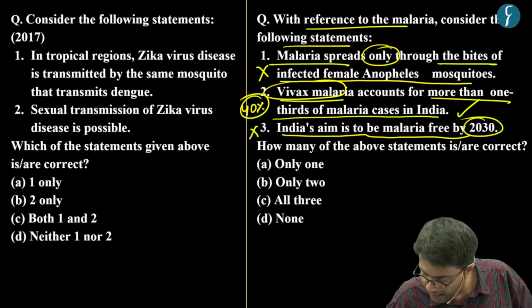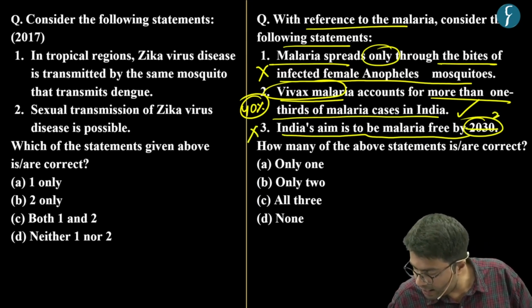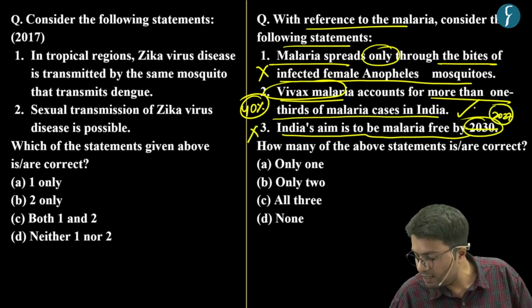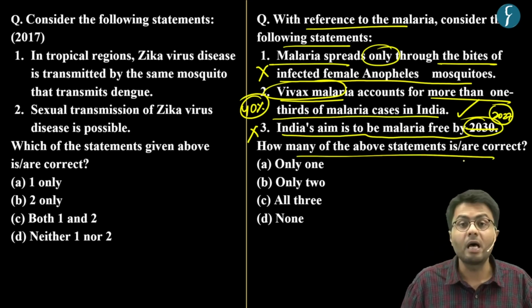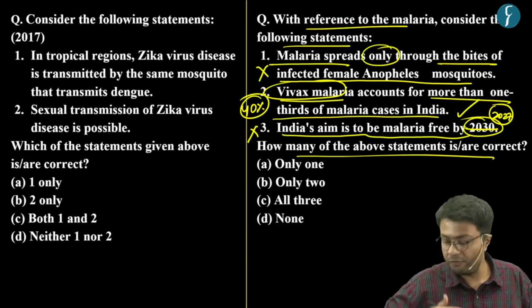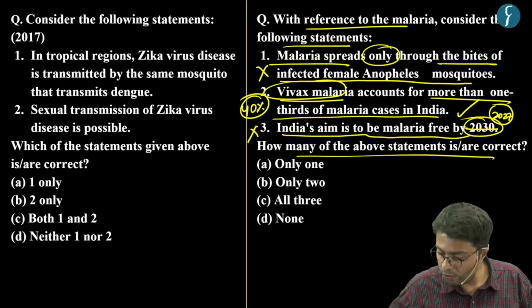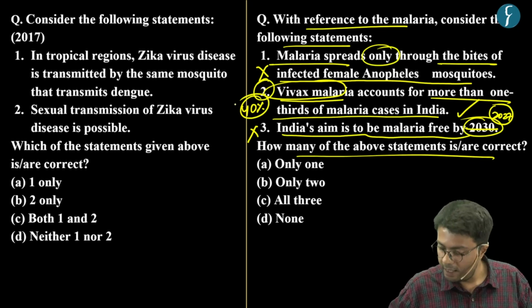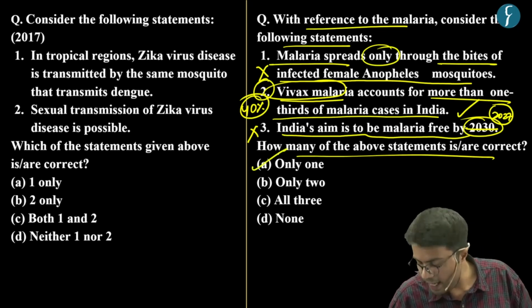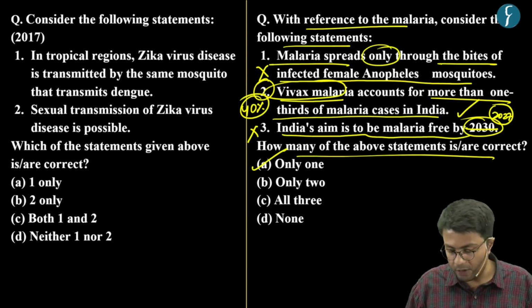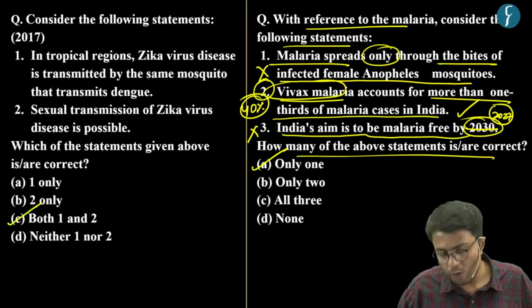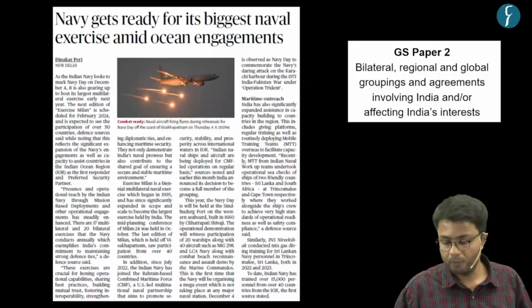Hence, this third statement is incorrect as the correct year should have been 2027. Now, how many of the above statements are correct? From this discussion, we can safely conclude that only statement 2 is correct. Hence, option A is the right answer. As far as the PYQ is concerned, option C was the correct answer.